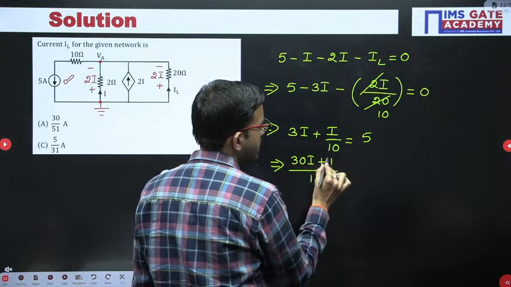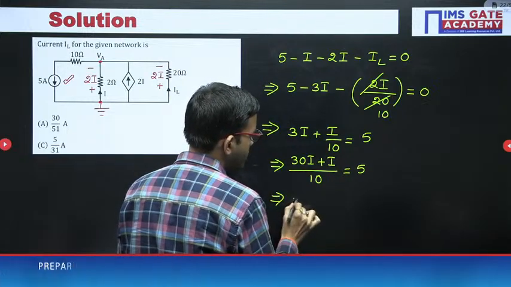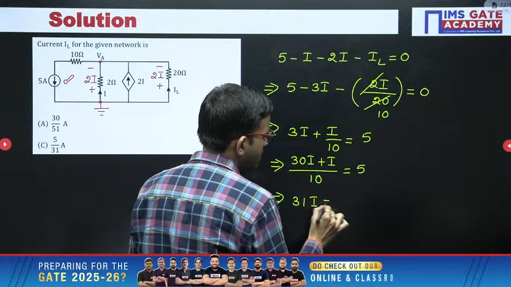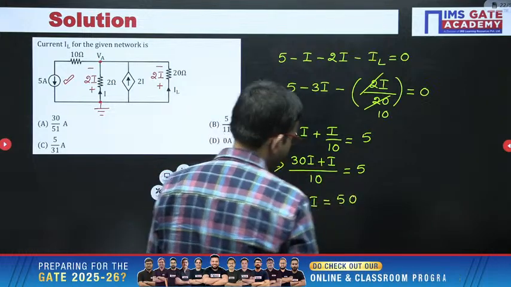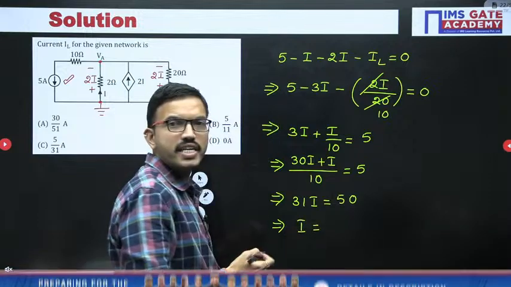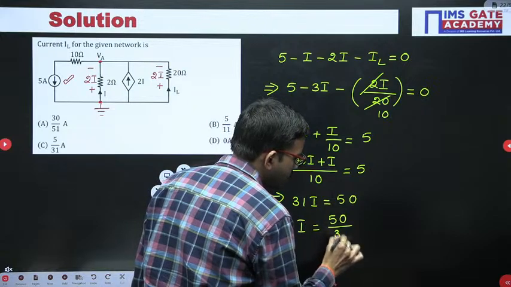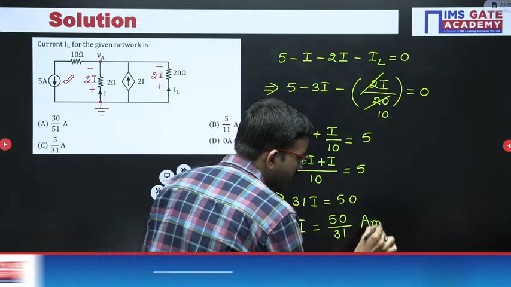plus I equal to 5. From here you are getting 31I equal to 50. From here you are getting I value as 50 divided by 31. Here we cannot do simplification, you can keep it like this only.